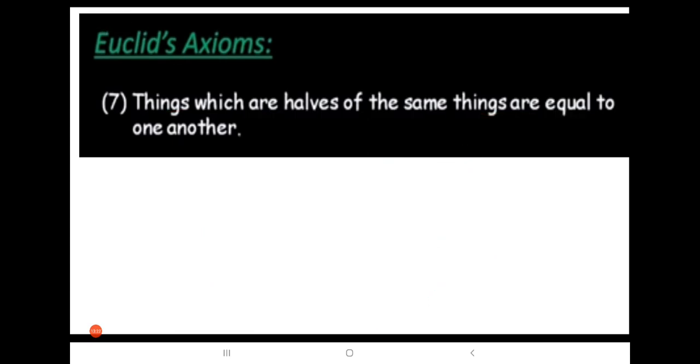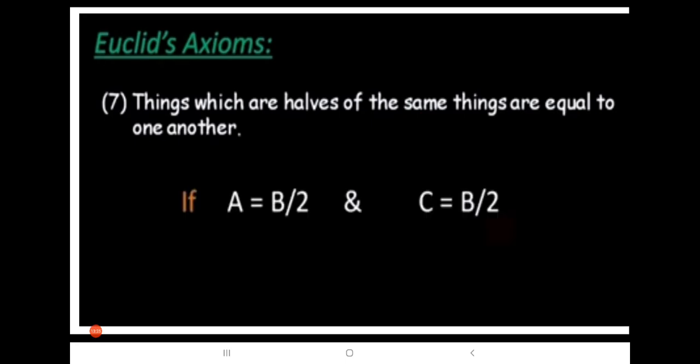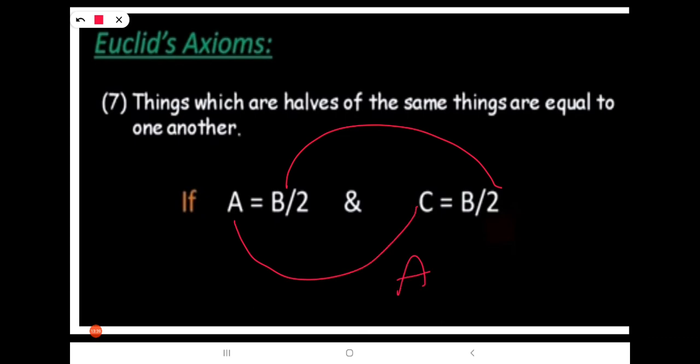Is it clear? See, A equals B by 2 and C equals B by 2. So these A and C are halves of B, and here A and C are equal. Here all the axioms look like the same but they are different.